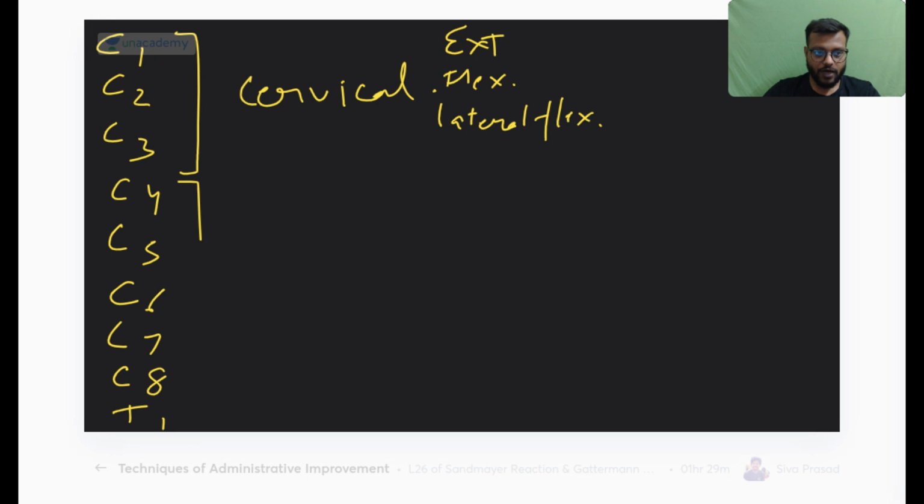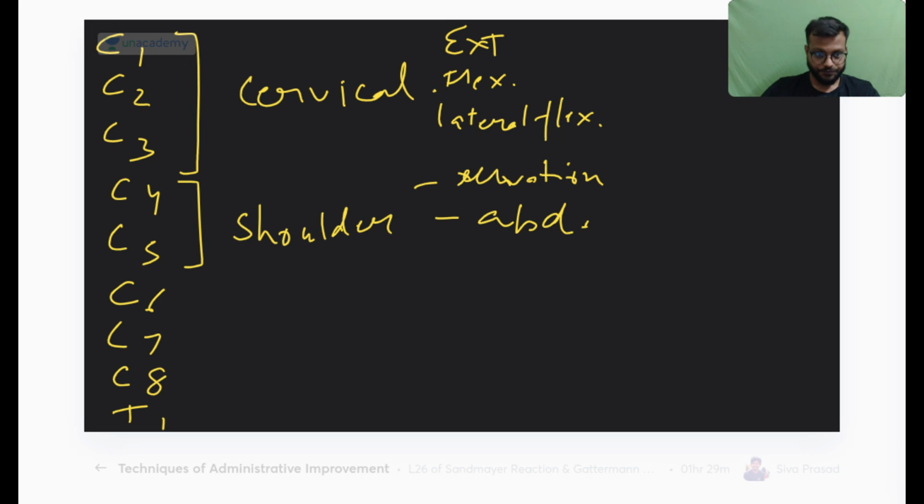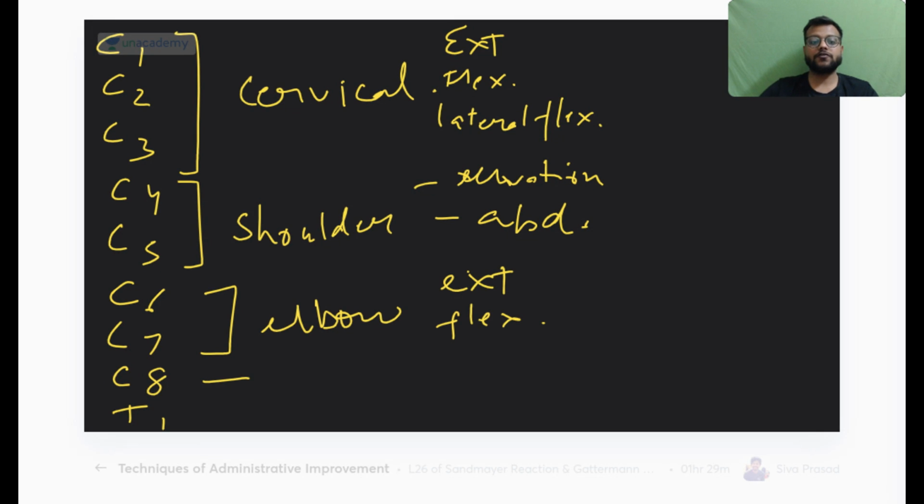C4 and C5 are for the shoulder: C4 is for the elevation of the shoulder and C5 is for the abduction. C6, 7 is for the elbow, C6 for the extension, C7 for the flexion, C8 is for the thumb, and T1 is for the finger adduction and abduction.